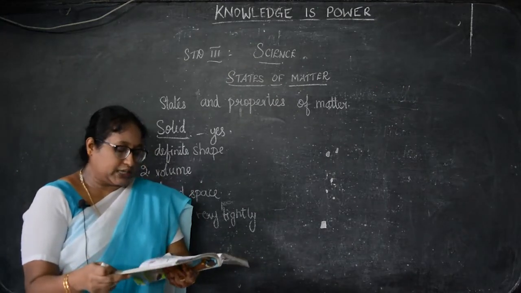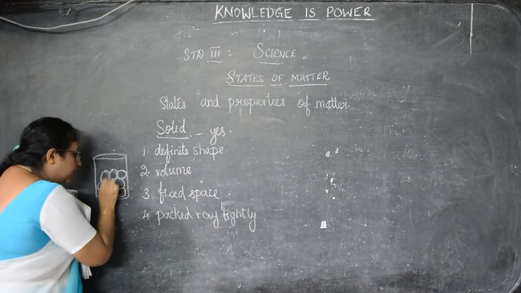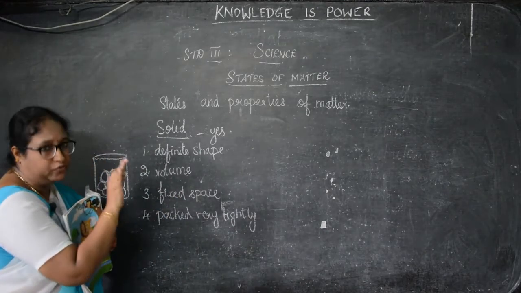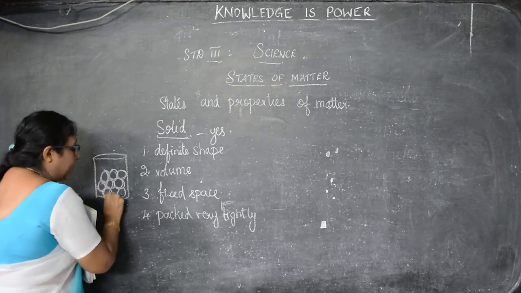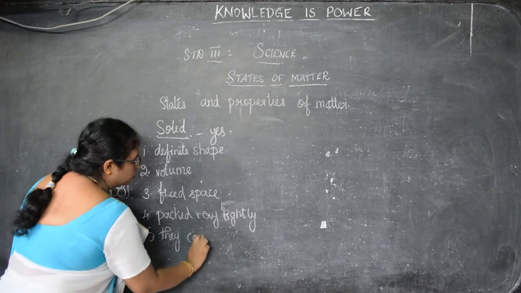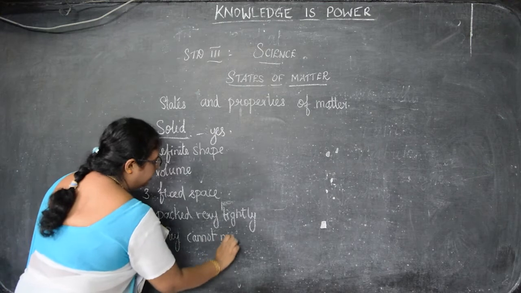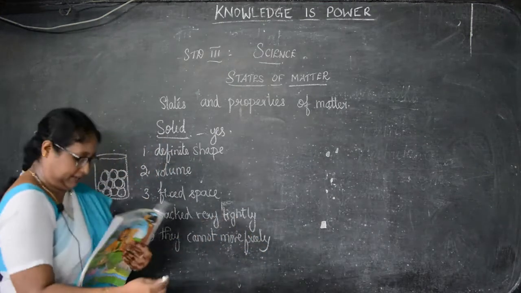So they cannot move freely, that is, because they are closed, they cannot move. They cannot move freely because they are closely packed.